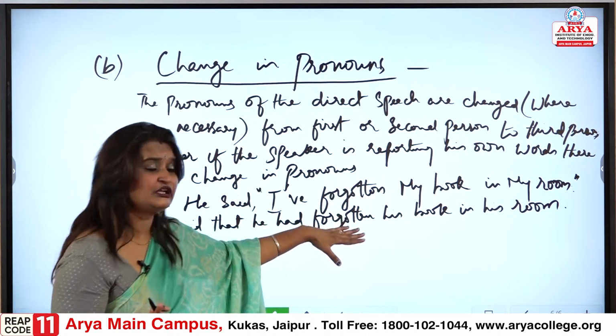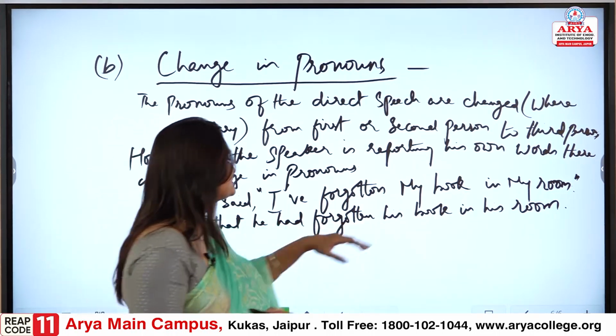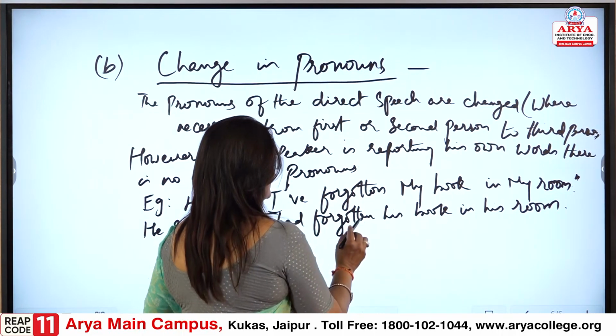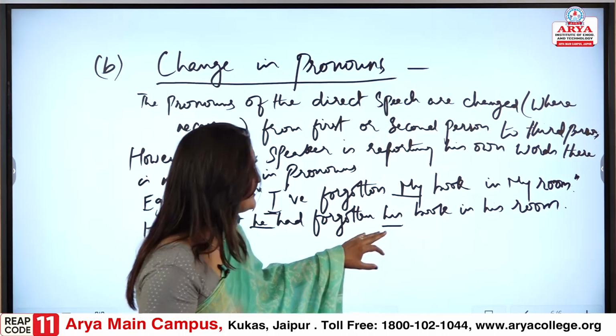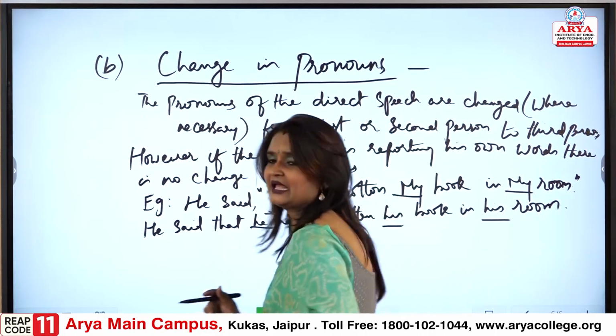I had forgotten, he had forgotten his, again I becomes he, fine, my becomes his, fine, in my room again becomes his room.